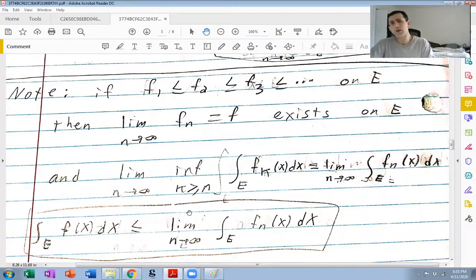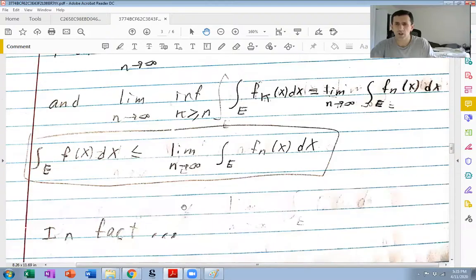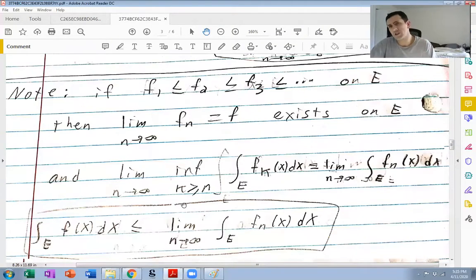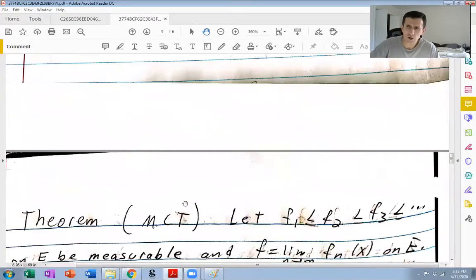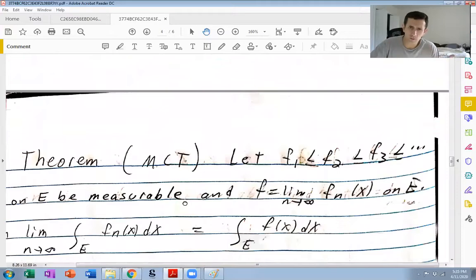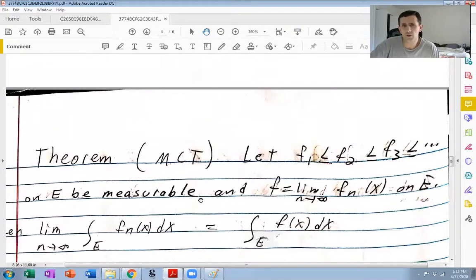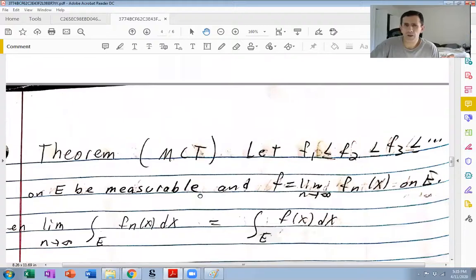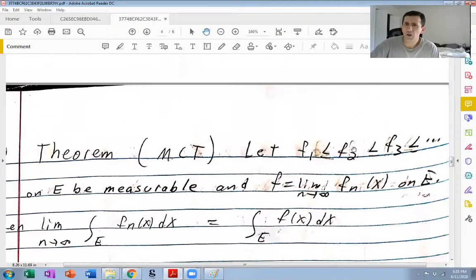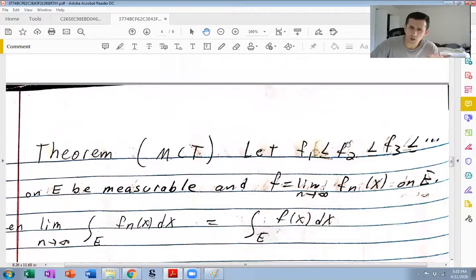And also I want to make clear that things are not so nice. Well, sorry, I'll get to decreasing sequences in a second. So we immediately, from what we've observed here, have what's called the monotone convergence theorem. So if we have an increasing sequence of measurable functions on E, these are all non-negative.